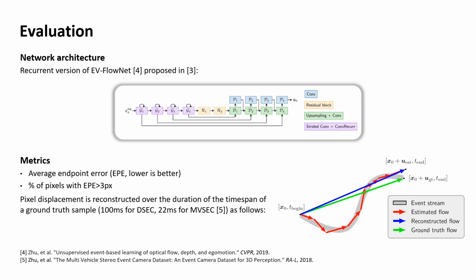As network architecture, in this work, we use the recurrent version of EVFlowNet proposed in the literature, and we evaluate its performance through the average endpoint error and the percentage of pixels with an error larger than 3 pixels. Lastly, since our models can operate at a frequency that is faster than that of the ground truth of the most popular event-based optical flow datasets, we reconstruct the pixel displacement over the time span of the ground truth samples by adding the interpolated optical flow vectors from the multiple estimates, as shown in the bottom right.